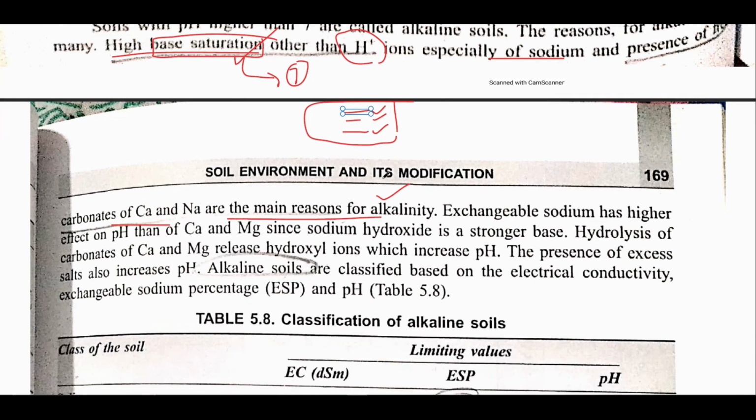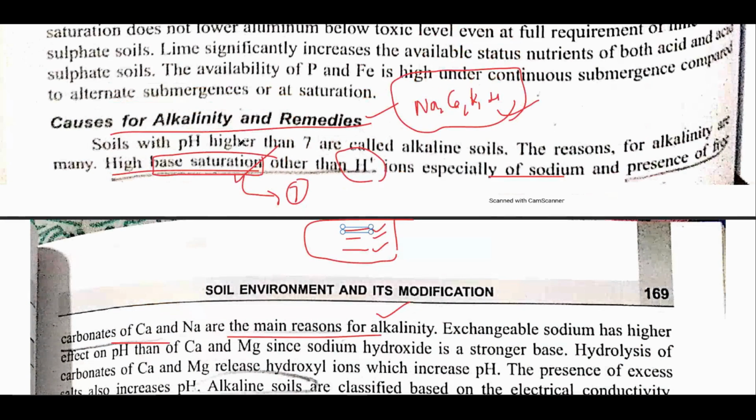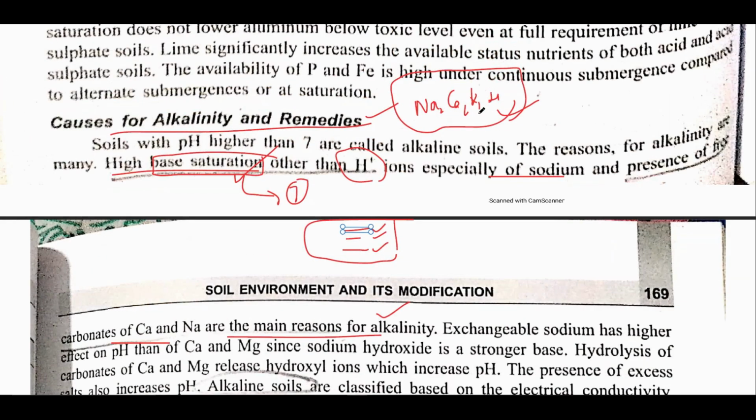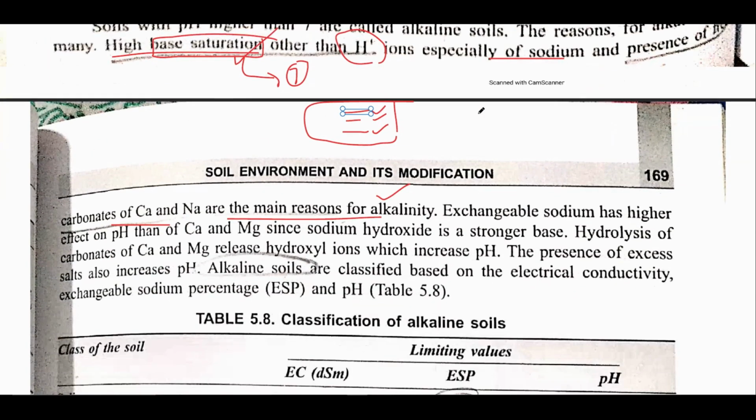All right, carbonates of calcium and carbon are mainly present because of the presence of various cations like sodium, calcium, potassium and hydrogen. These are the various cations that are responsible for the alkalinity of the soil. Now exchangeable sodium has a higher effect on pH than calcium and magnesium.